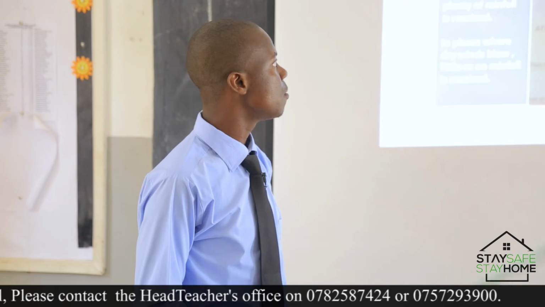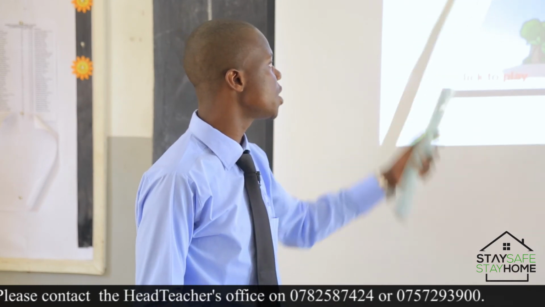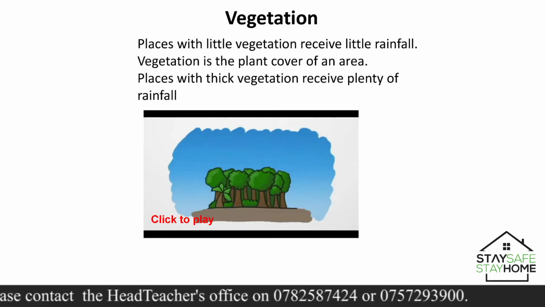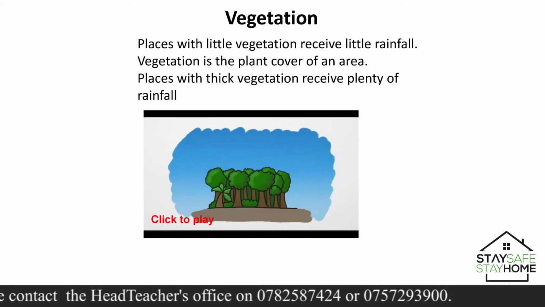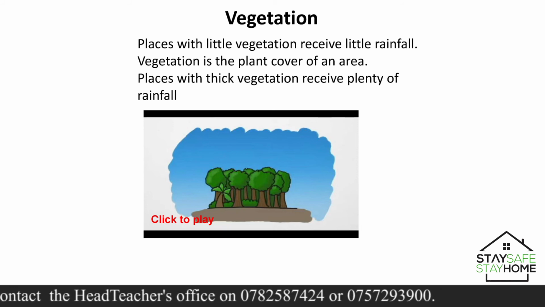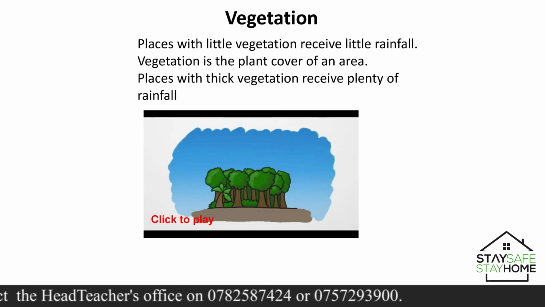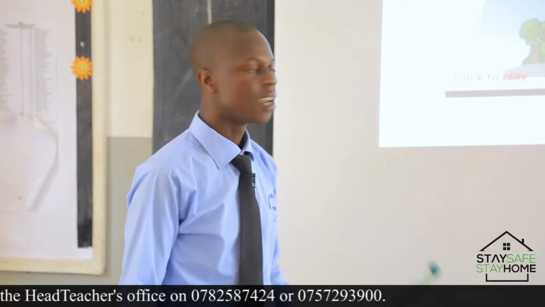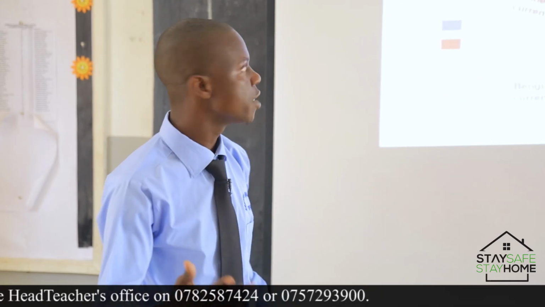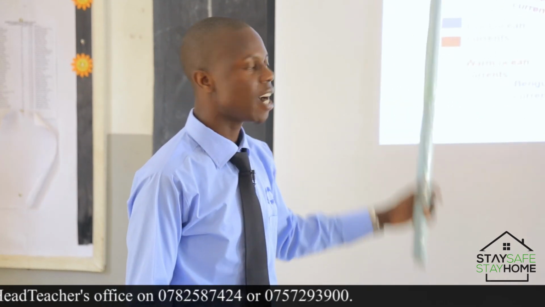As we proceed, we can also look at the vegetation. Vegetation normally promotes transpiration, so it helps in the formation of rainfall. And I said, when we talk about climate, that's rainfall and temperature, okay? I hope we are moving together. We have the ocean currents.